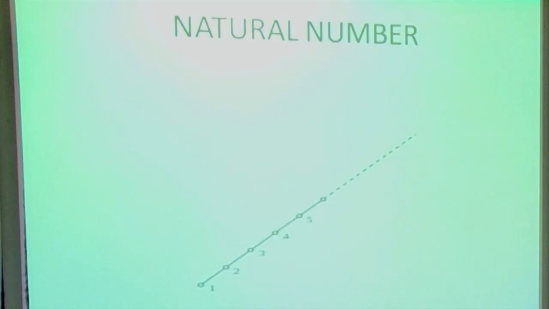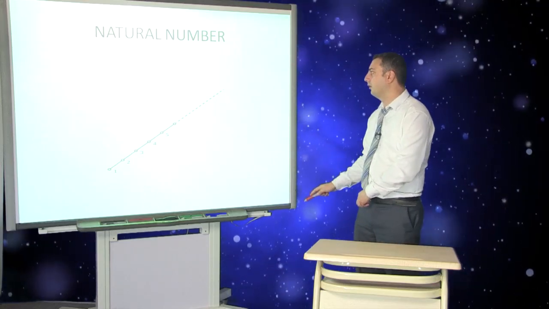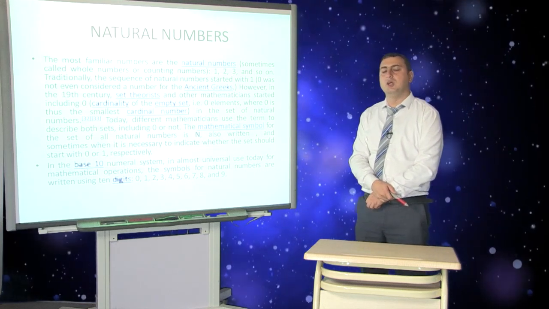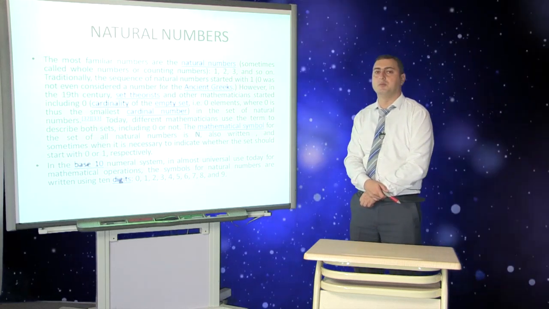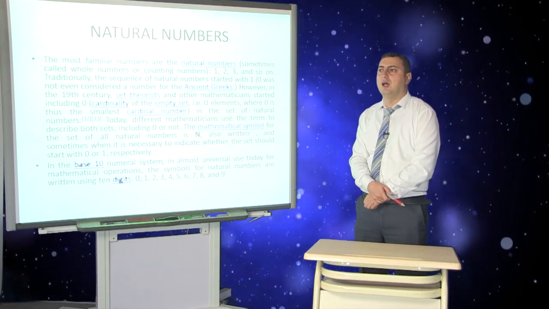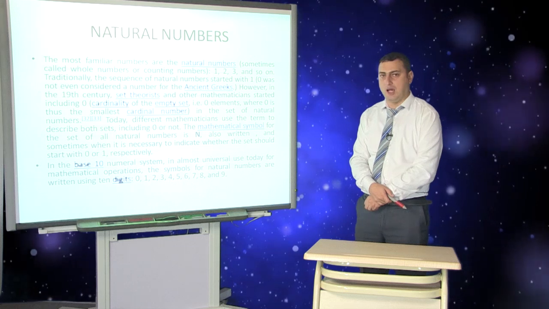Then natural numbers. As you see, natural numbers are like 1, 2. We begin from 1 and enumerate the numbers up to billions, millions, trillions, and so on. When we go back to the history of natural numbers, it dates back to even before Christ.